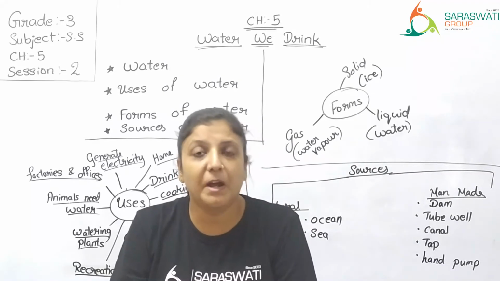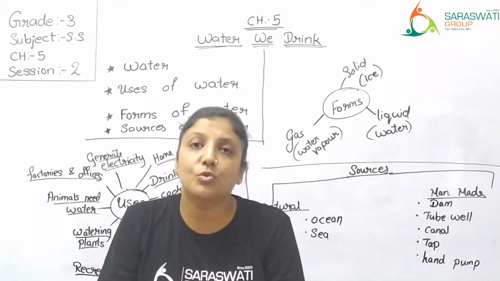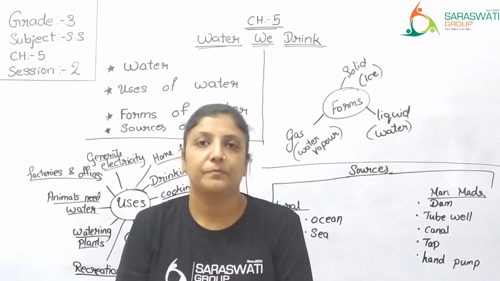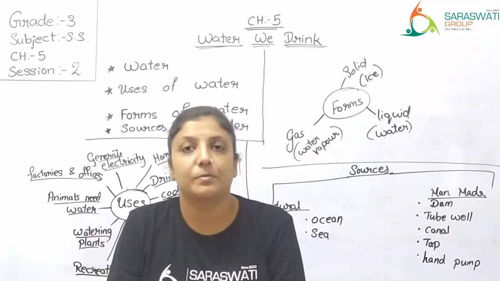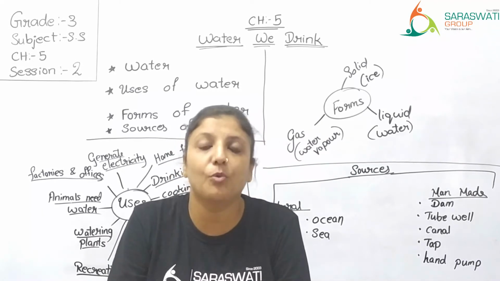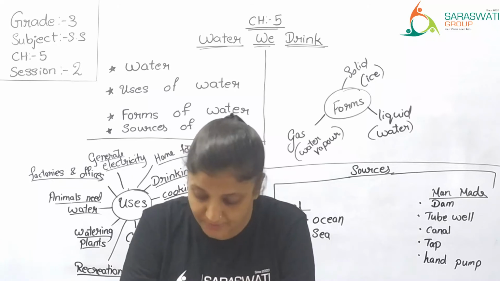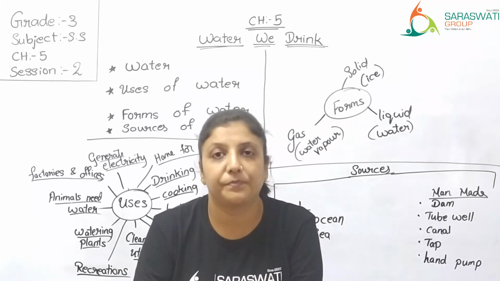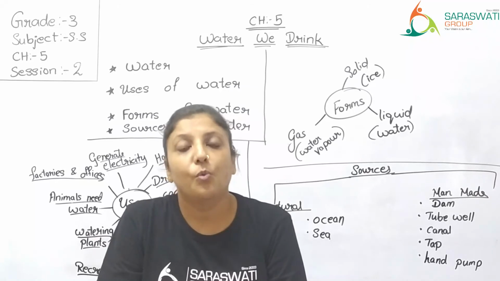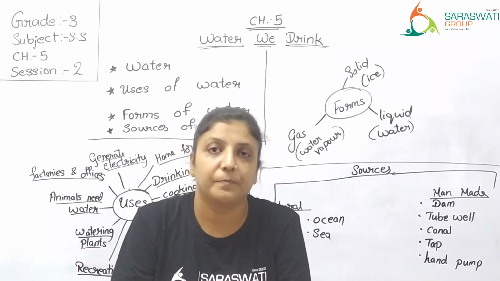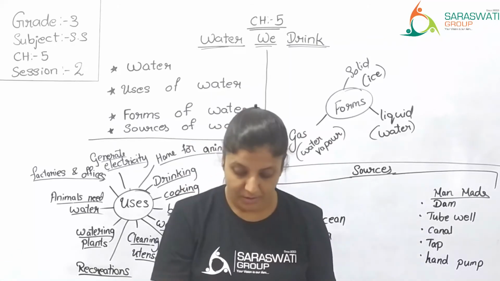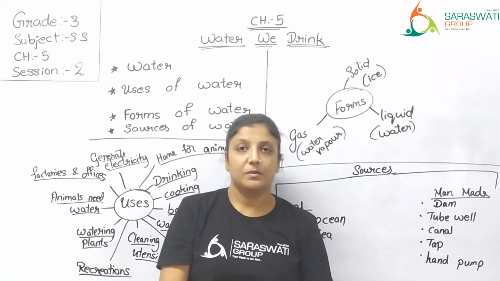Next, the question might arise, we are talking so much about water, so from where do we get this water? The places from where we get water are known as sources of water. Now, water that we drink should be clean, and it is called potable water.